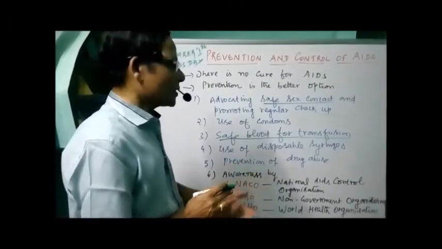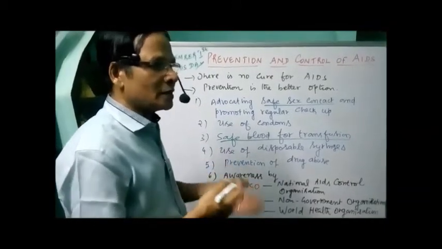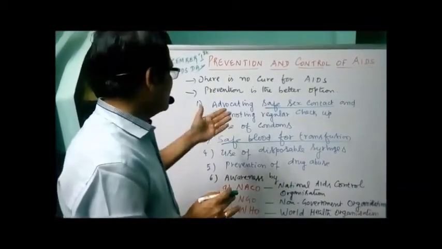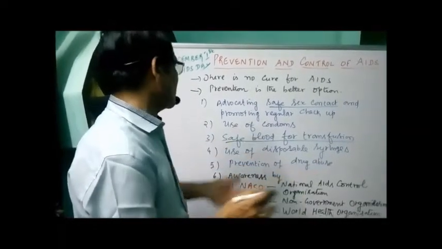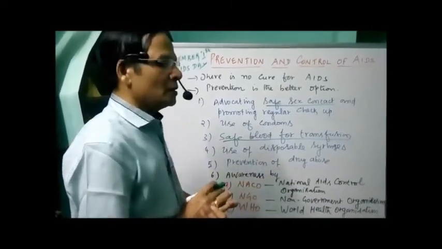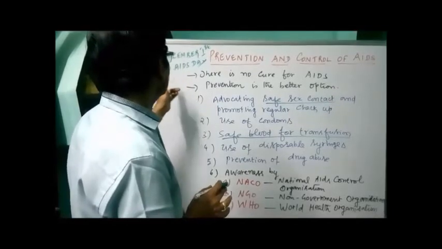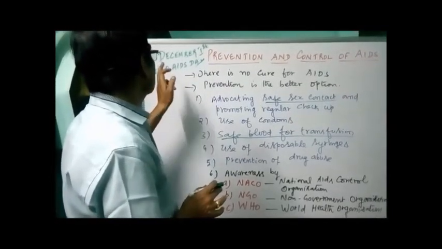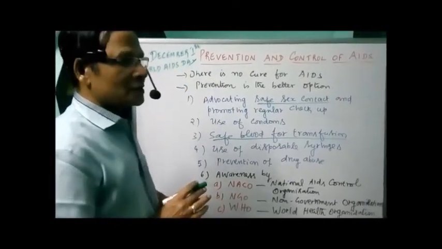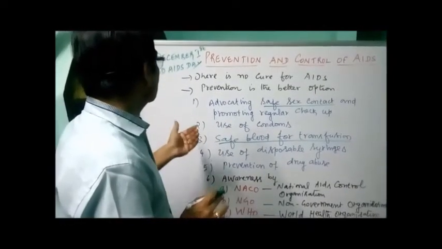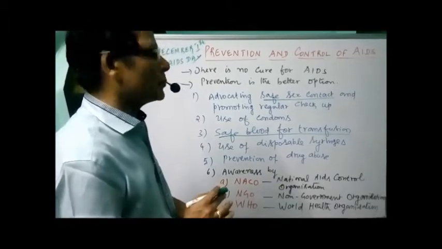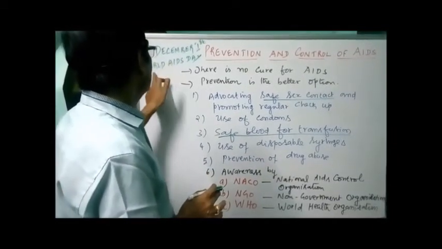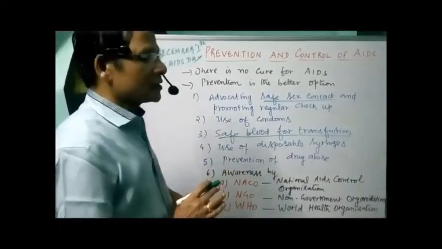So the World Health Organization is creating in the mind of the people the importance of preventing the disease, the different methods. That's about the awareness. Now every year December 1st is considered as World AIDS Day. We cannot say celebrated, it's not a celebration, it is just to remember and make awareness in the mind of the people. So December 1st every year is considered as World AIDS Day.